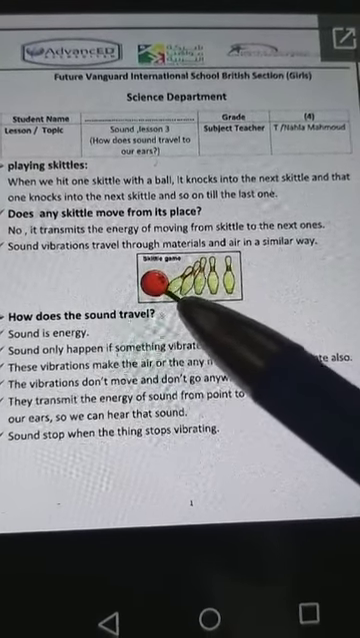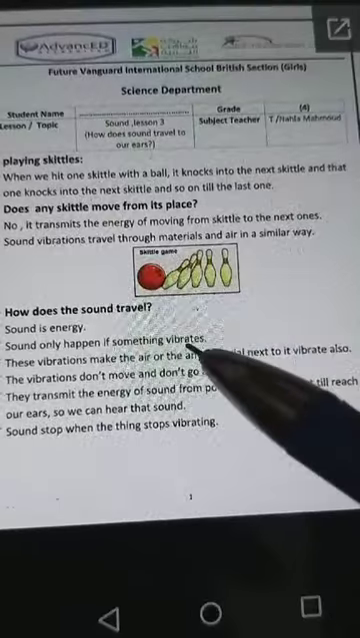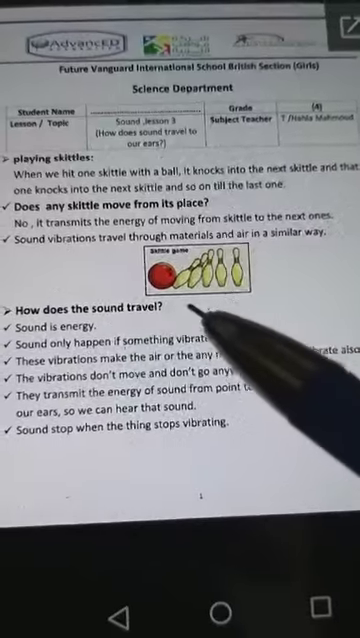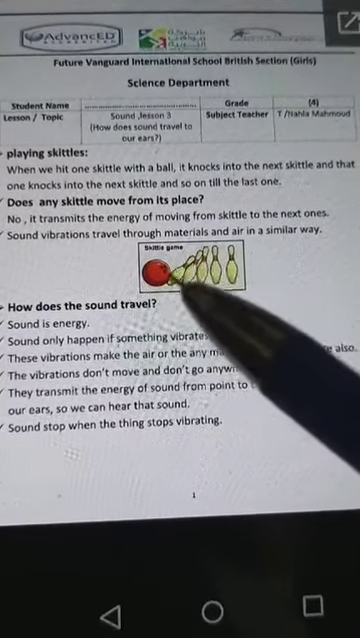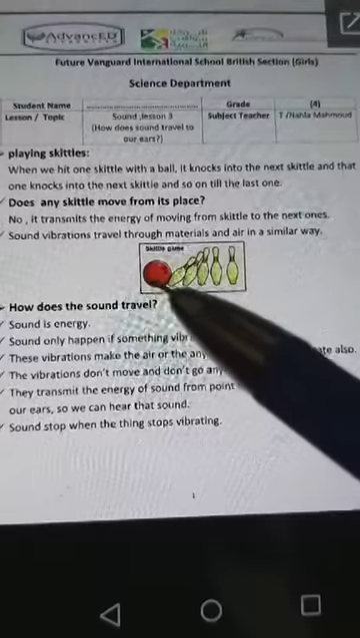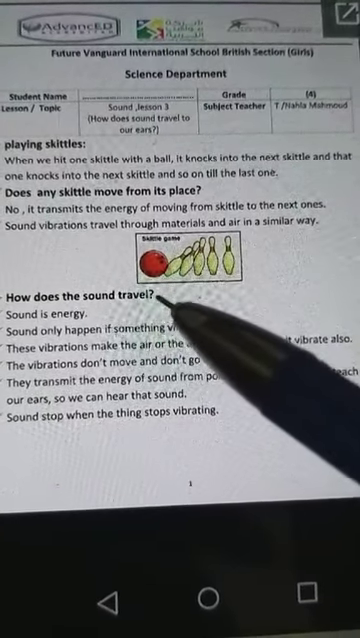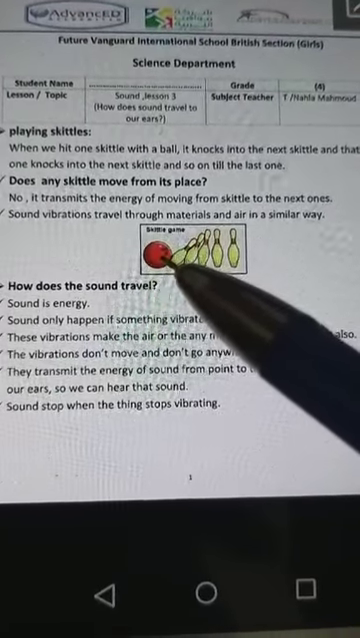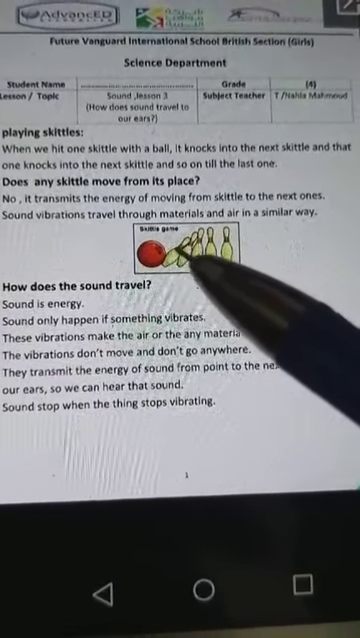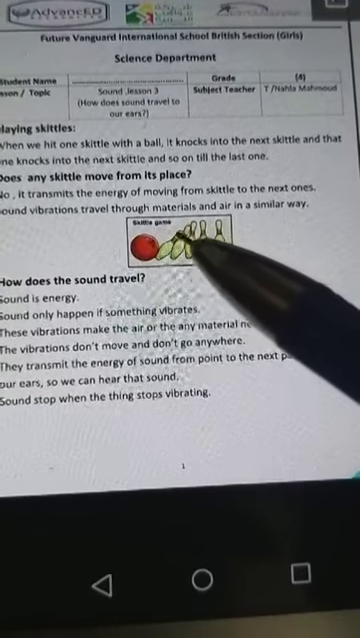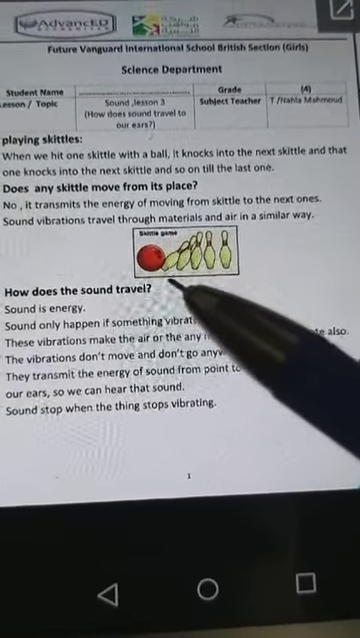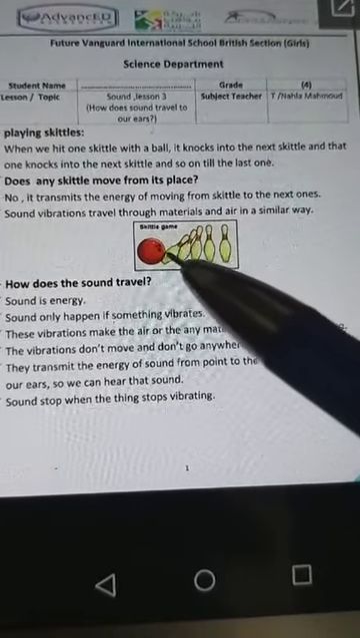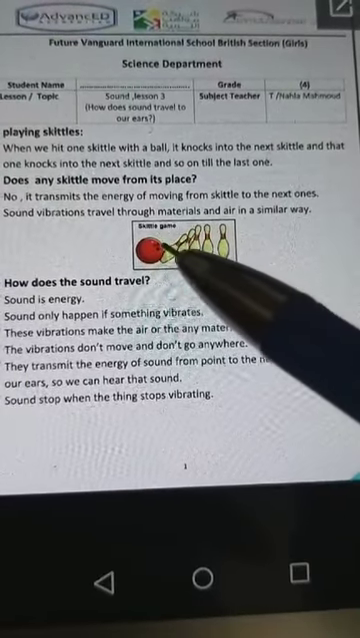Does the skittle move from its place to another place? No. So what happened? When you hit the first skittle with the ball, there will be power or energy. This energy transmits from the ball to the first skittle, and then from the first skittle to the next one and hits it, and then to the third one, to the fourth one, to the last one. So the skittles don't move from their places.